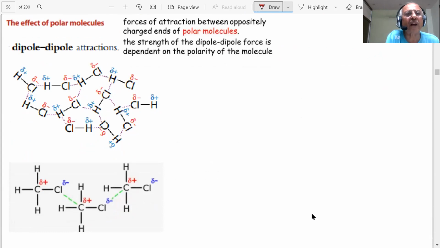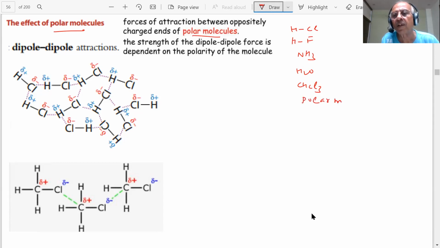Effect of polar molecules. I said when the molecule will be polar, which molecules will be polar, students: those in which the two atoms are different. When a covalent bond is formed by two different atoms, then the molecule becomes polar. We are aware of it. Examples, you know: HCl, HF, NH3, H2O. So there is a polarity in this. So those bonds which are polar, for example CHCl3, these are all examples of polar molecules. When we studied polarity, we gave you examples of polar molecules.